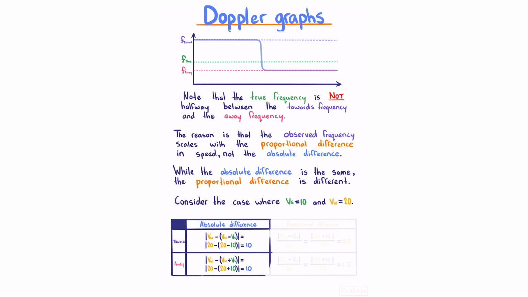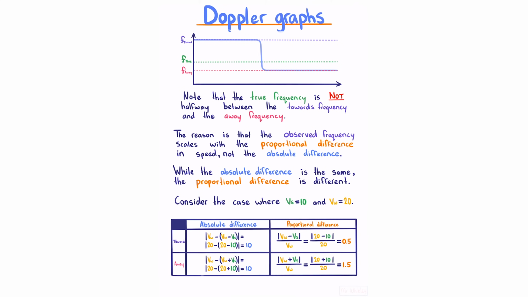The reason this isn't true, as mentioned above, is that the observed frequency is scaled proportional to the wave velocity. And so our wave velocity minus our source velocity divided by our wave velocity is 20 minus 10 divided by 20, which gives us 0.5. For away, it is the same but with a plus, which gives us 20 plus 10 divided by 20, giving us 1.5. Now, if you weren't able to 100% follow that, if you're doing scholarship, you may want to spend some time on this, but if you're just doing level 3, it's enough to remember that the true frequency is not halfway.